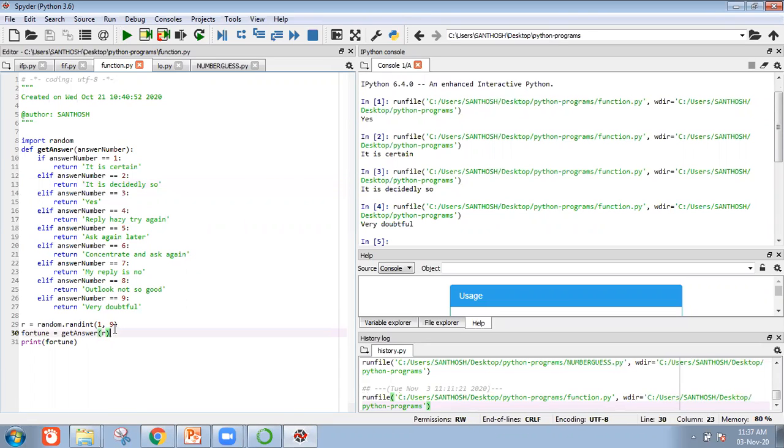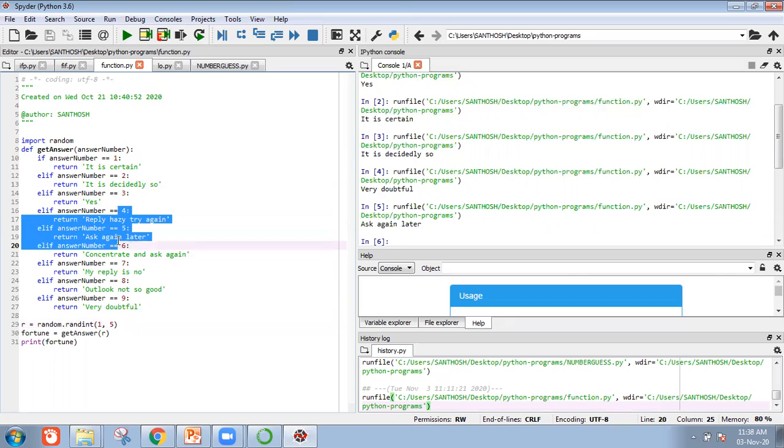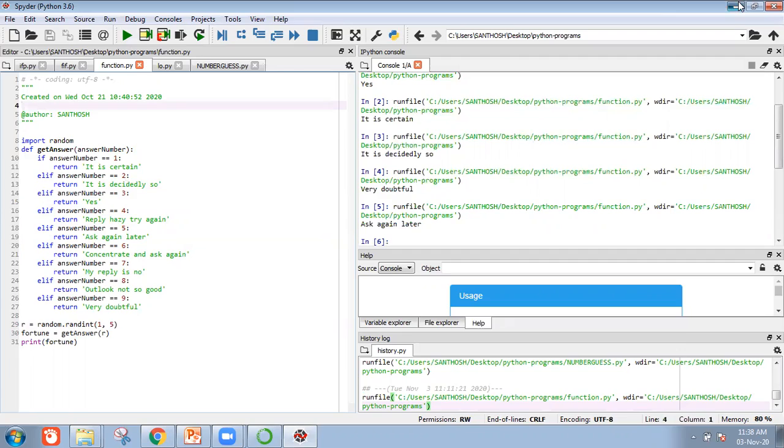If we change this one to 5, now I change this one to 5 and then save it, and if I execute, then it will generate only the numbers between 1 and 5, not more than that. I hope you all understand this concept.